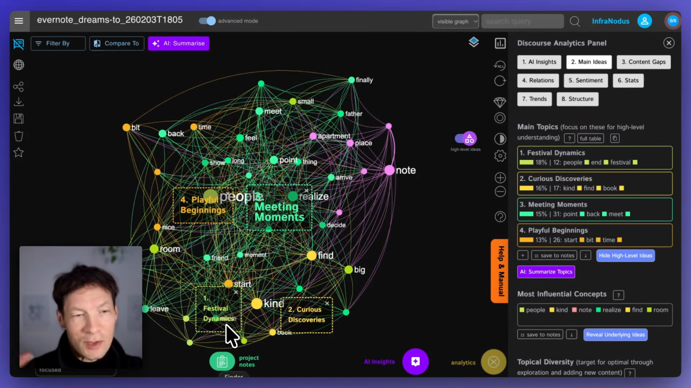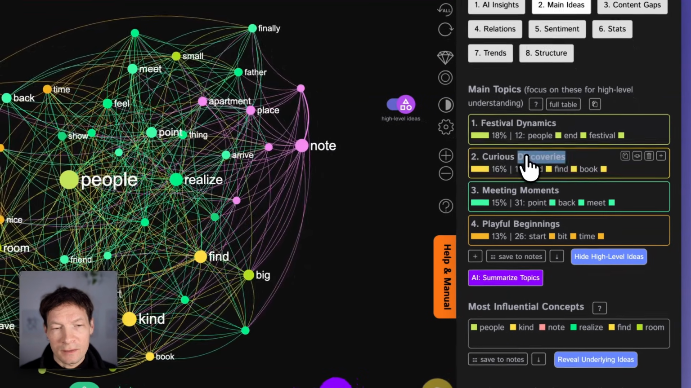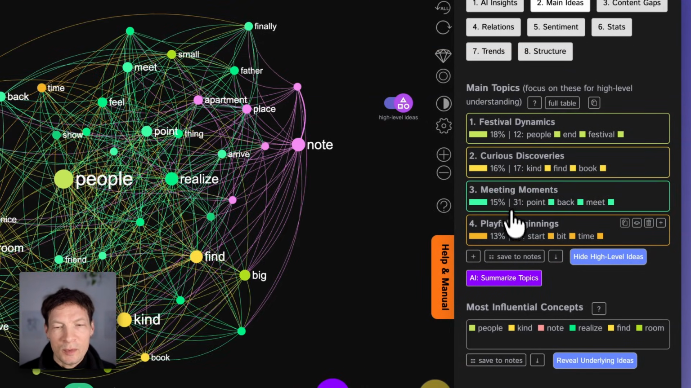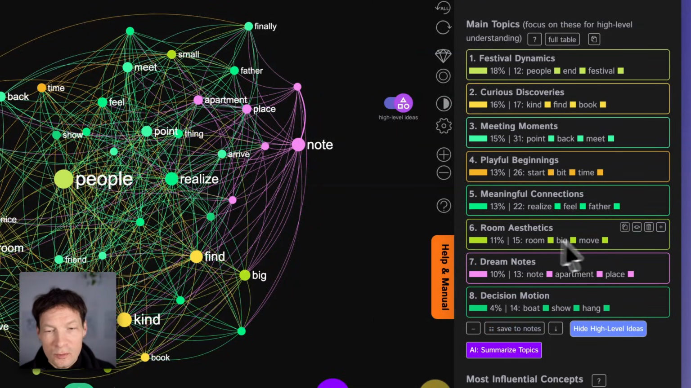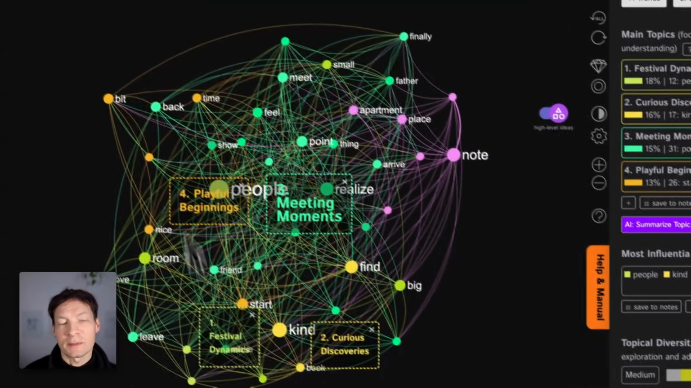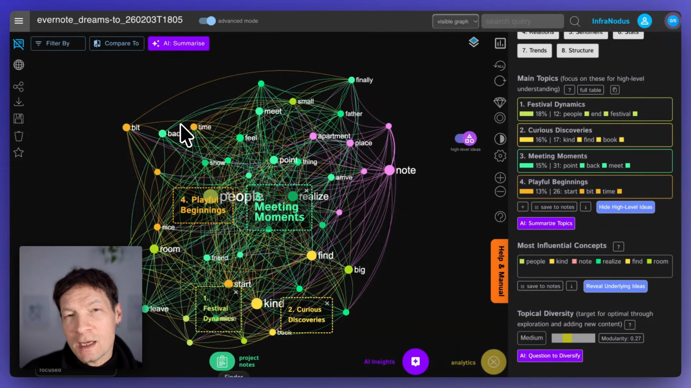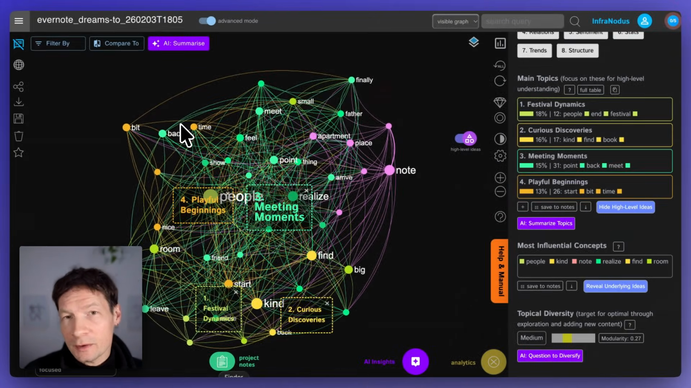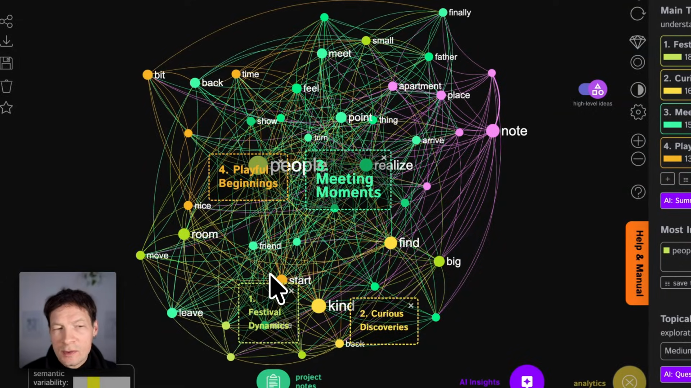so a lot of celebration, then curious discoveries. I was discovering some interesting stuff. Here we have this cluster here, meeting moments and playful beginnings, and then there are more topics here, meaningful connections, rooms, spaces, decision motion, and so on, right? So then it gives you like a nice visual overview of what I've been dreaming about, and this is already a really nice way to get into my subconscious and understand which images tend to come up on a recurrent basis, right? So for example, I see it's a lot about encountering people, it's about some playful interactions, discoveries, and